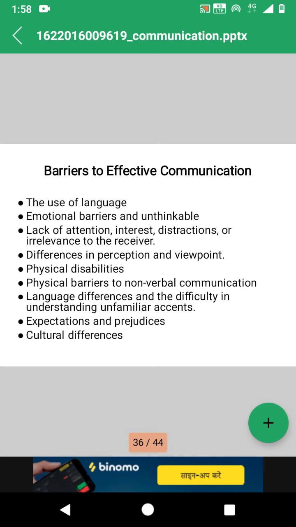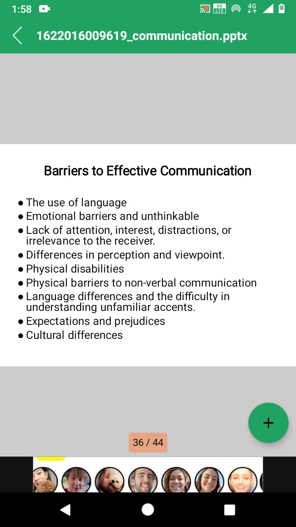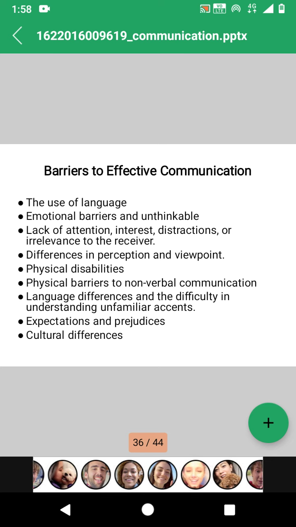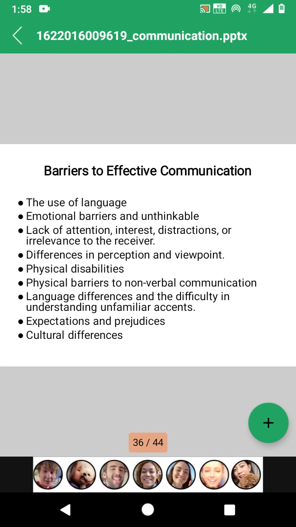And next is physical barriers to non-verbal communication, that is, not being able to see the non-verbal cues, gestures or postures, generally body language. It can make communication less effective. A conversation on a phone call is not as effective as communicating face to face. So this is also a physical barrier.